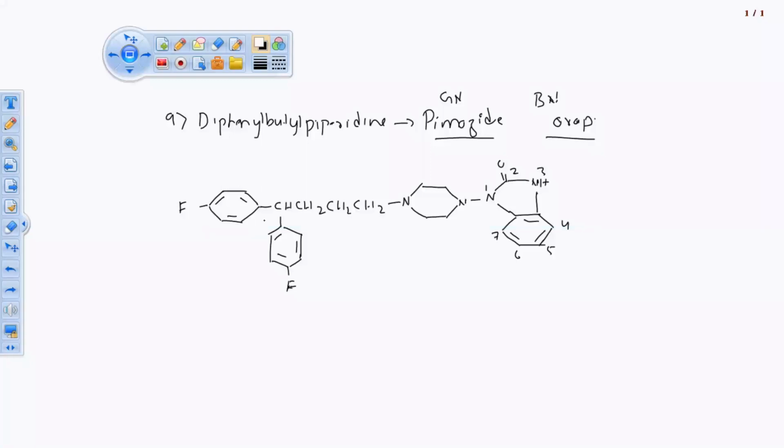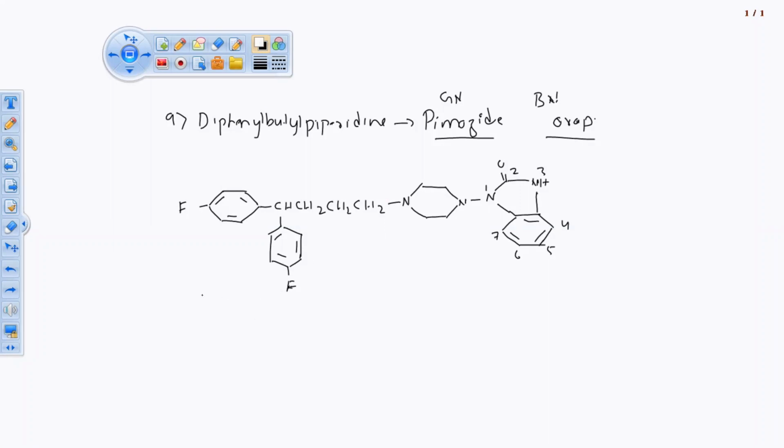ठीक है, इसको याद कैसे रखना है? Pimozide is a derivative of diphenyl butyl piperidine. So diphenyl groups are there, that are merged with fluorine, and one butane chain is there. The butane chain is connected with piperidine. That piperidine is connected with a benzene-containing 5-membered ring with 2 nitrogen atoms. ठीक है, तो जितना हम लोगों ने हेट्रोसाइक्लिक, all heterocyclic chemistry you apply over here, whatever all things you have learned.